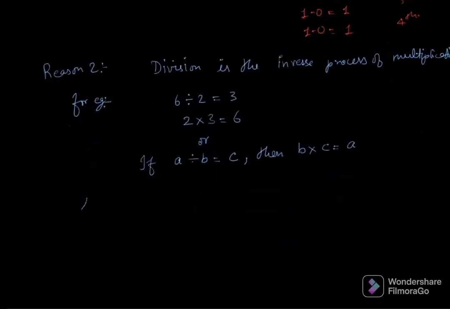let us suppose 1 divided by 0 is equal to x. Then according to this statement, 0 into x should be equal to 1. But this result contradicts the fact that 0 into anything is 0. So therefore it becomes clear why division by 0 is undefined.